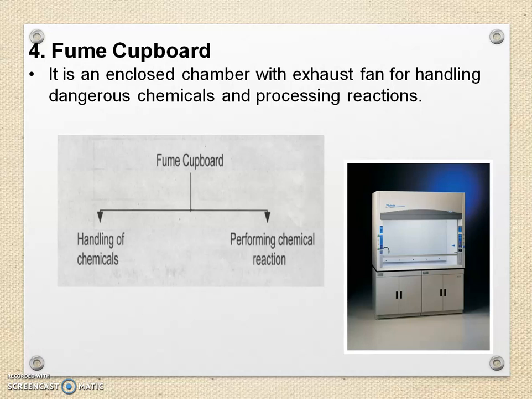For this, an exhaust fan is required, and this exhaust fan comes under the fume chamber. This is the diagram of the fume chamber. It is required for handling chemicals and performing chemical reactions.